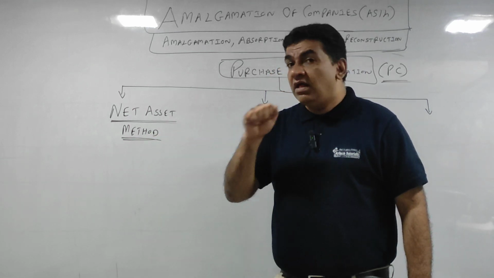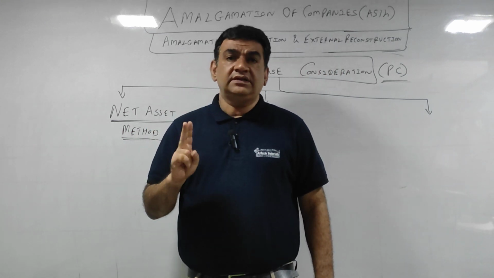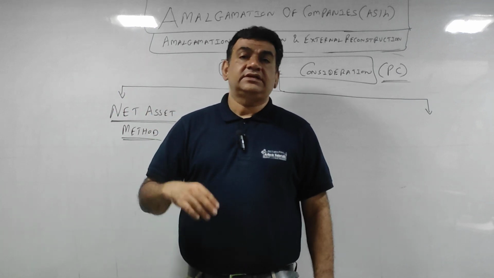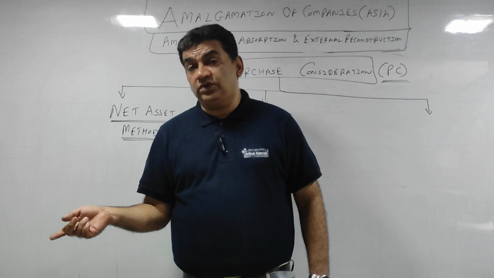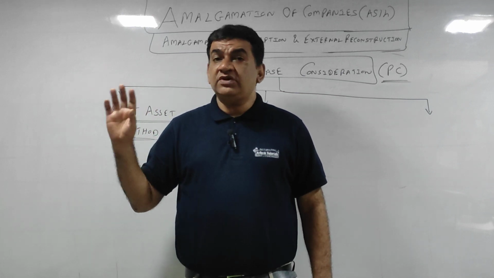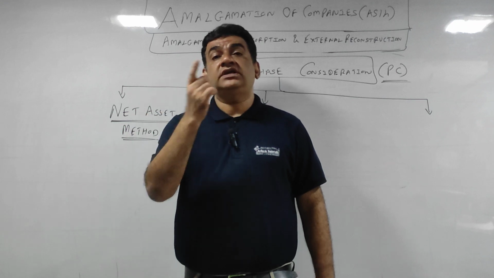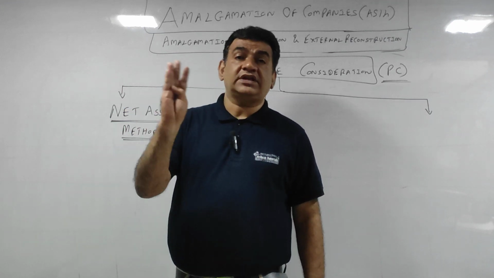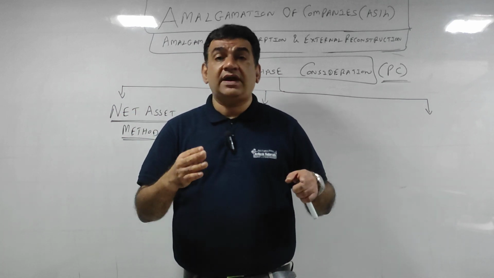Meaning discharge. In discharge there are only two people who will get something as a part of PC. One is equity shareholders and the other is preference shareholders. If preference shareholders are not there, entire 4 crore will be given to the equity shareholders, maybe in the form of equity shares or cash, or as I told you, part equity, part cash, part preference shares.